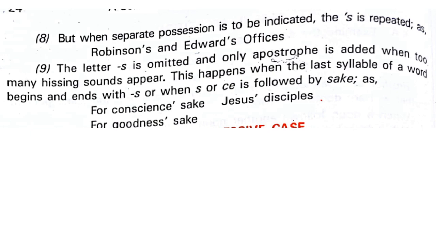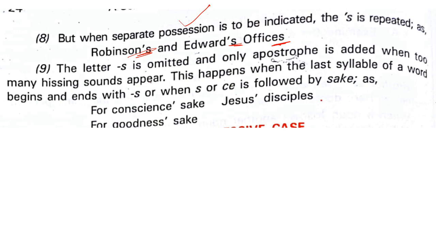But when separate possession is to be indicated, the apostrophe is repeated as Robinson's and Edwards' offices. Robinson's and Edwards' offices. When separate possessions, two different people, for the office of two different persons, we have to say Robinson's and Edwards' offices, okay.